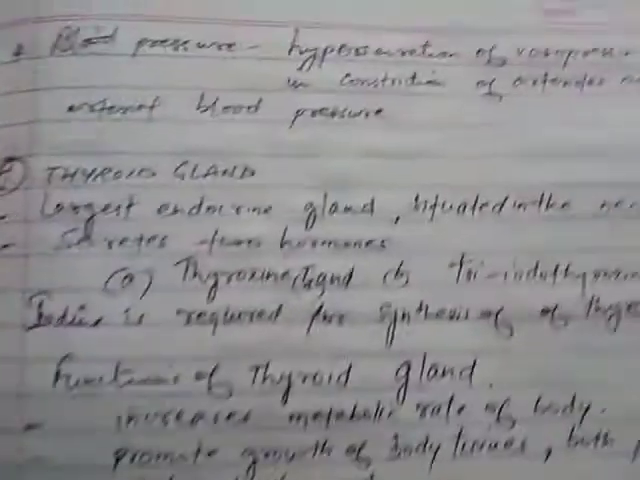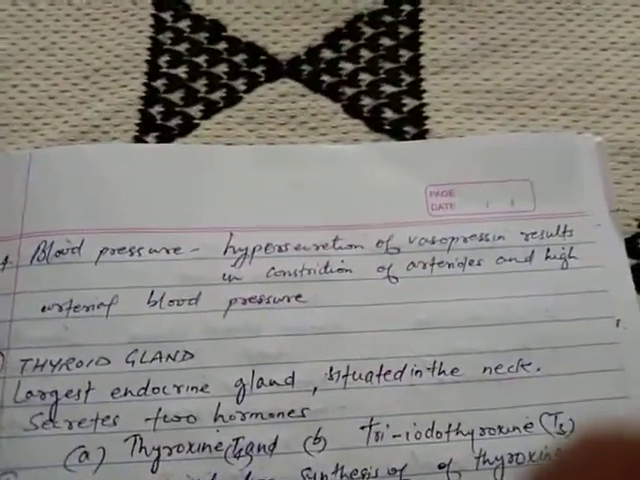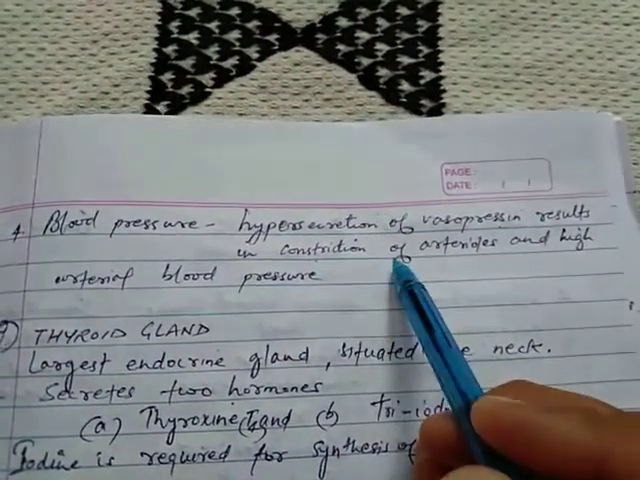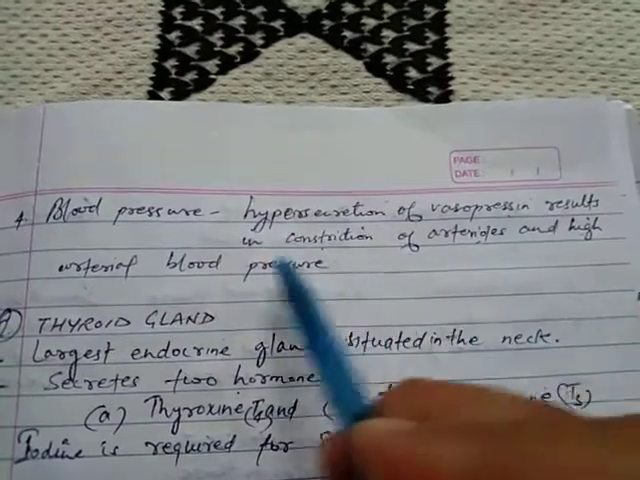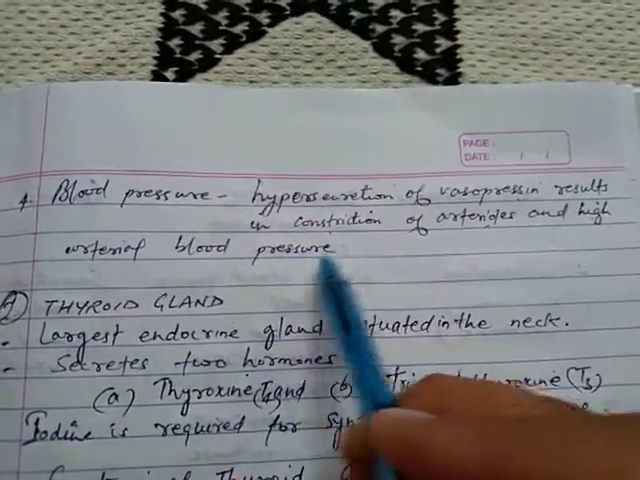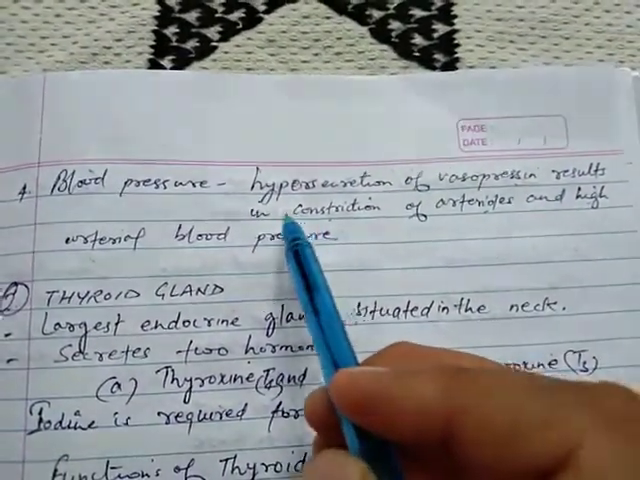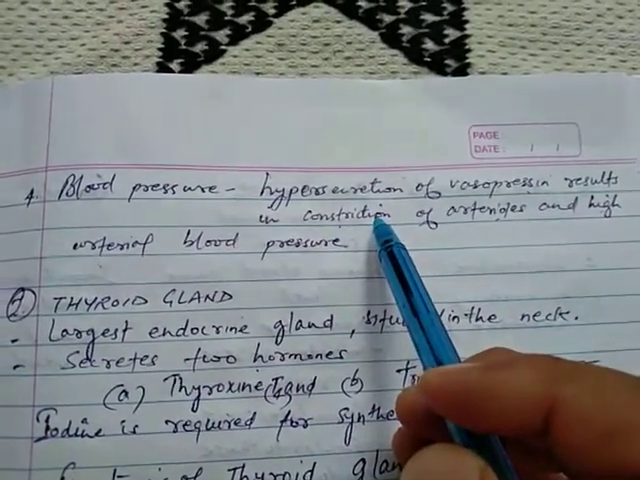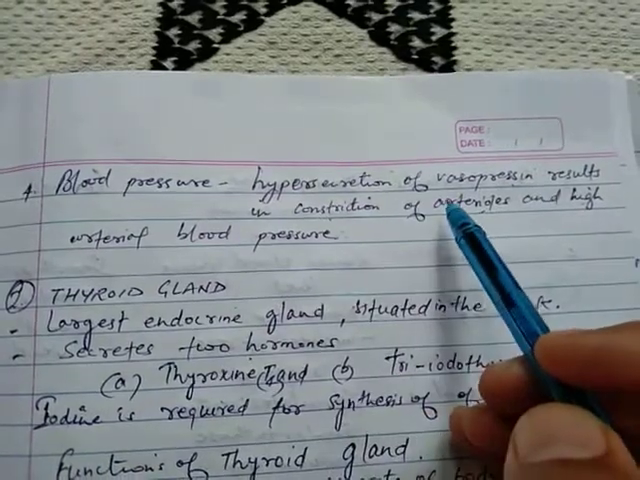Next disorder is blood pressure. Now see, hypersecretion of vasopressin results in constriction of arterioles and high arterial blood pressure. So whenever, I have already told you, there is constriction of blood vessels, it leads to rise in blood pressure.